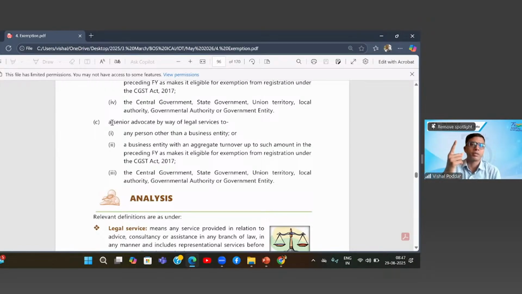So in this whole exemption, this is the one most interesting point, that why they have bifurcated between senior and non-senior advocates, that where the services are given by a senior advocate, then if the senior advocate is giving service to other advocates, that is what is taxable. And if you remember my RCM discussion, that is the only service which is taxable under forward charge. So we have this generic assumption that all services of lawyers, wherever taxable, are only under RCM, but this has an exception. Only one service of lawyers is under forward charge, that is by lawyer to lawyer. So anyways, whether you make it reverse or forward, on one of the sides you have lawyers only. So where the supplier is a senior advocate and it is giving service to other advocate or advocate firms, in that particular case, firstly, it is not exempt, and secondly, it is taxable under forward charge.